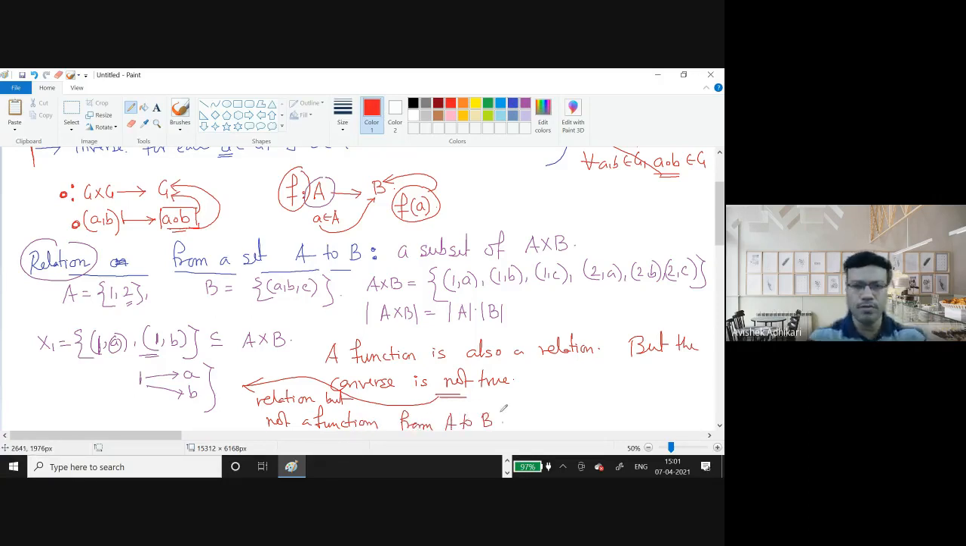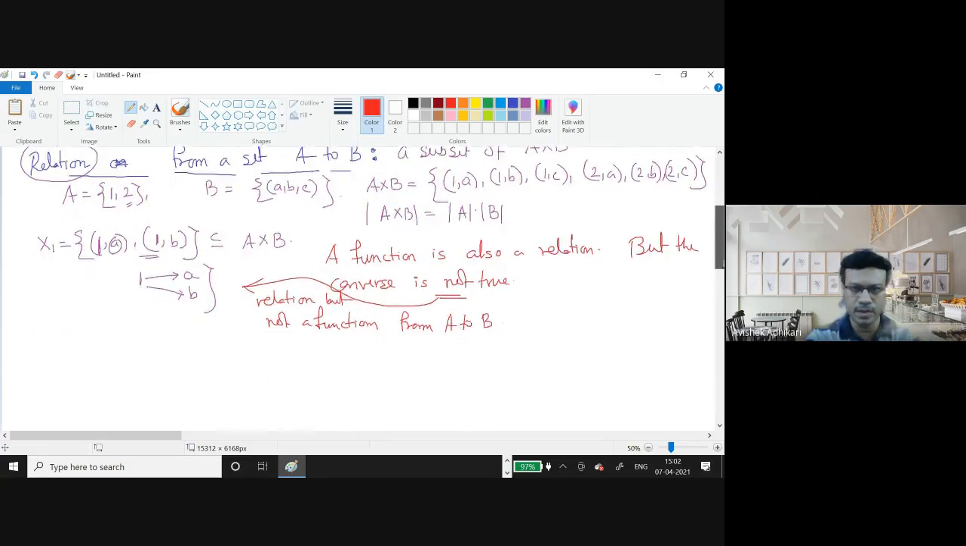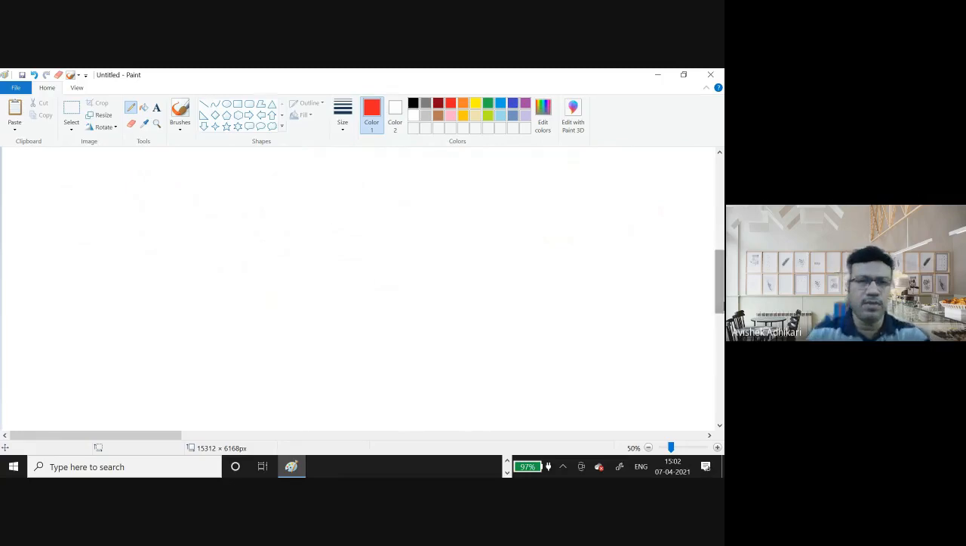Is it clear to all of you? So this is an example of a relation which is not a function. Okay. So if I ask you this simple question, suppose I have a set, say A, having n elements, and if I ask you the question,